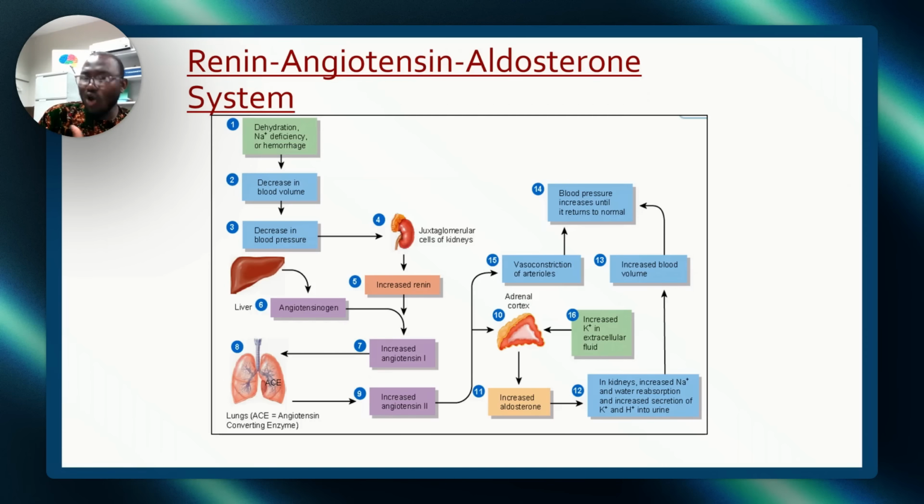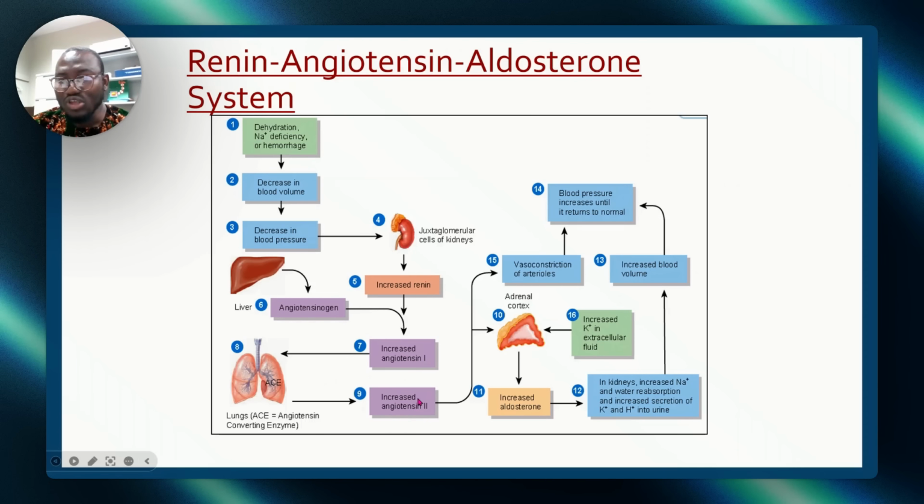If sodium and water are reabsorbed, what happens? If sodium is reabsorbed, water follows it. Just learn it that way. Sodium is reabsorbed, water follows it. Meaning that when you lack water, what happens? Renin is produced. Renin converts angiotensinogen to angiotensin 1, ACE converts angiotensin 1 to angiotensin 2.